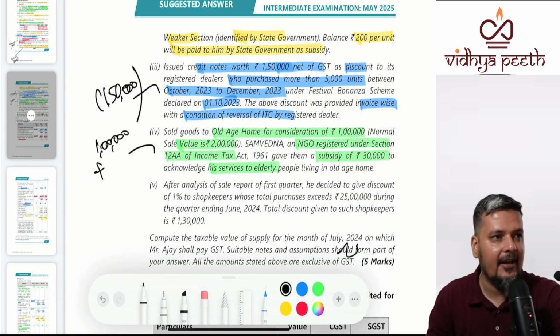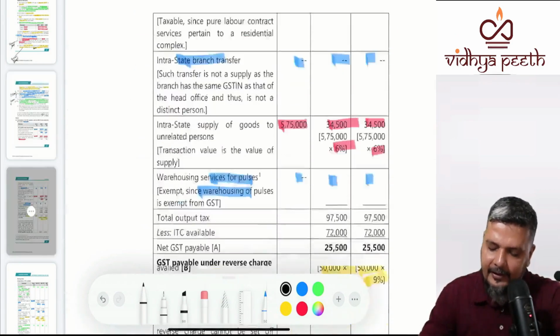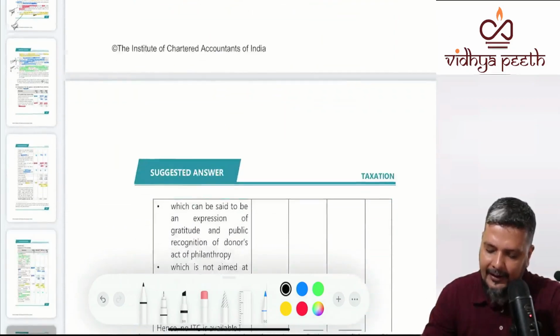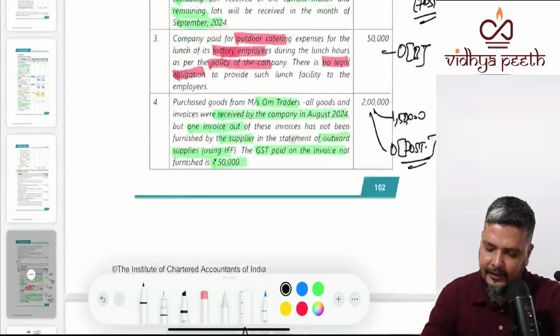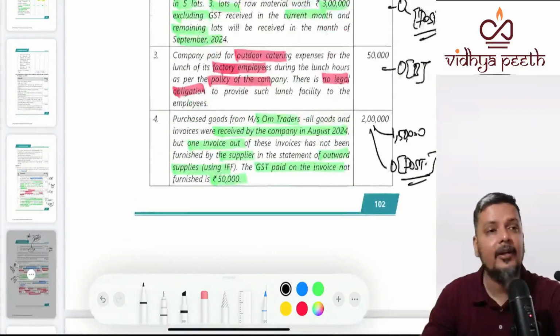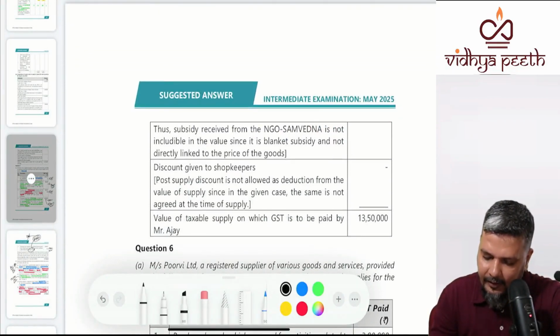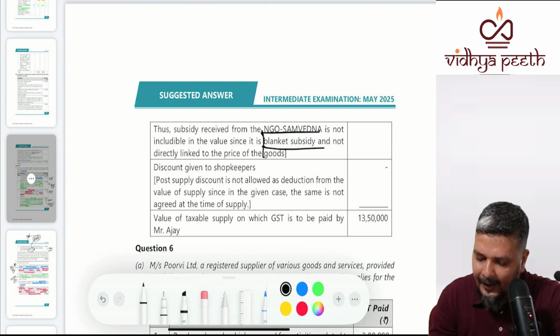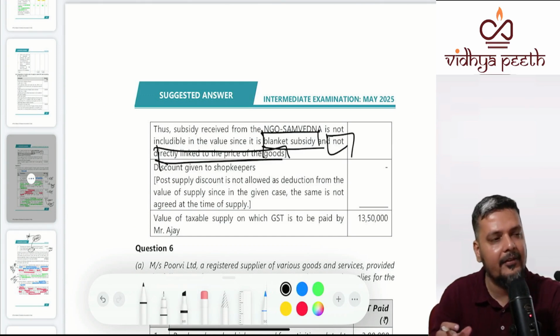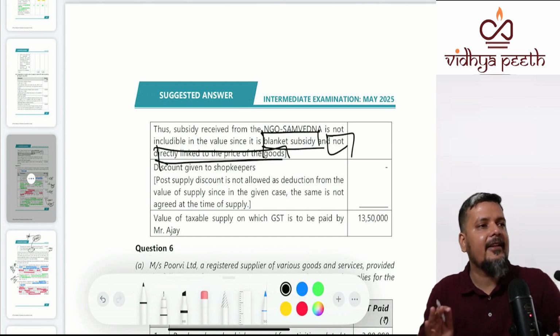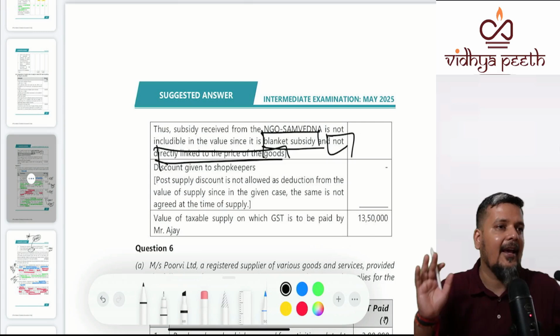So whether the subsidy is added. A subsidy linked to a transaction, a subsidy linked to a price will be added. So when you see the answer, you will find that the question is not clear whether it is a subsidy linked to the price or not. Here they have said that it is a general subsidy and not directly linked to the price. The question actually gives a hint indirectly. It is telling that whatever items you sold, we are thanking you for